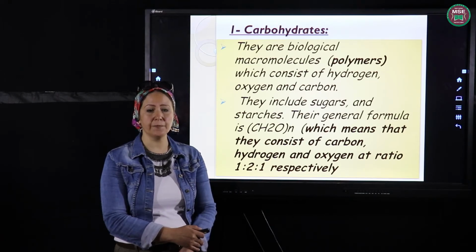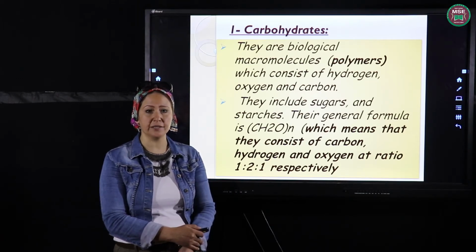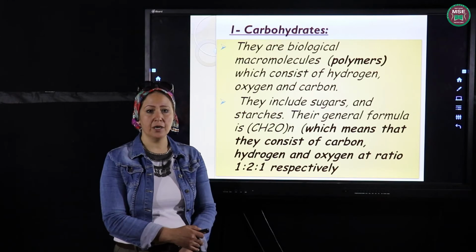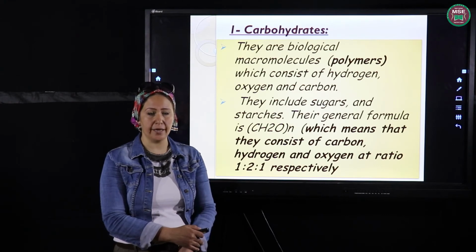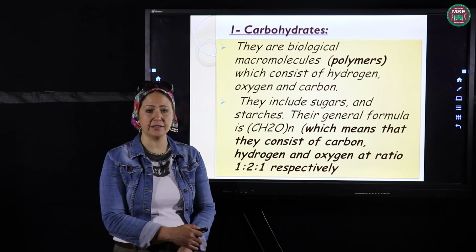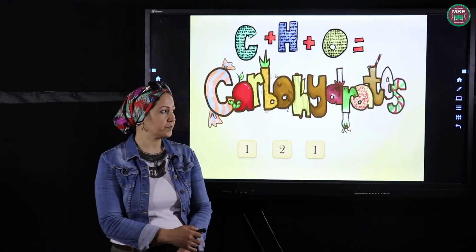So we put the general formula of carbohydrates: CH2O. So we can put another chemical formula or general formula of carbohydrates: CH2O.